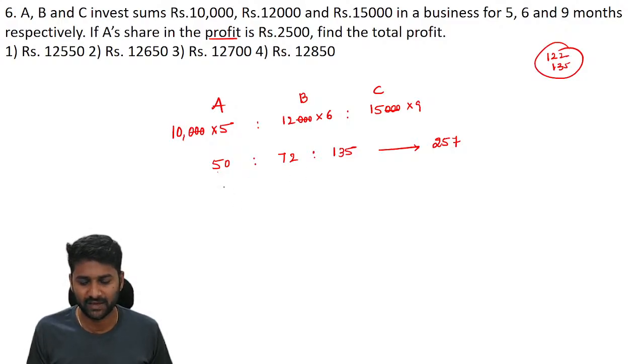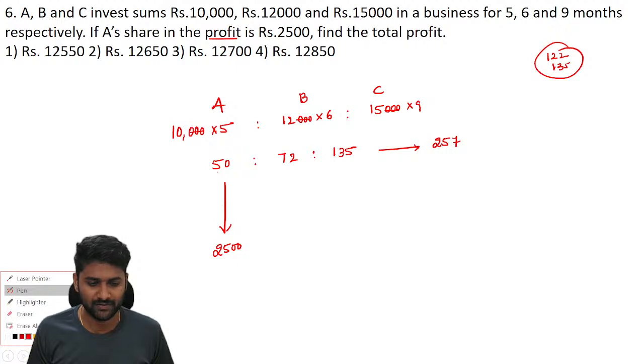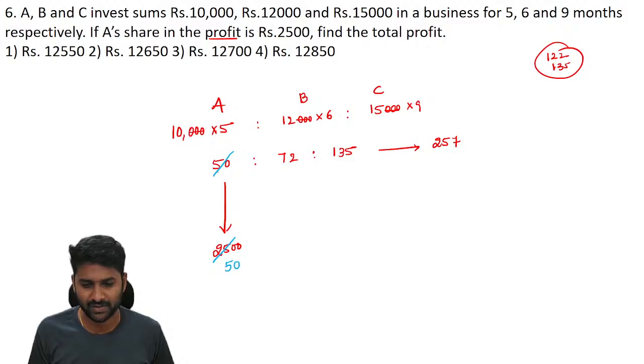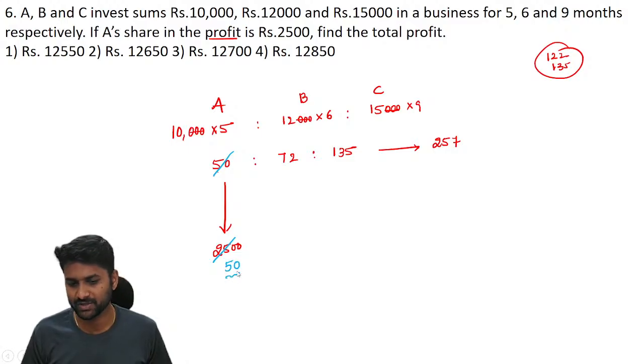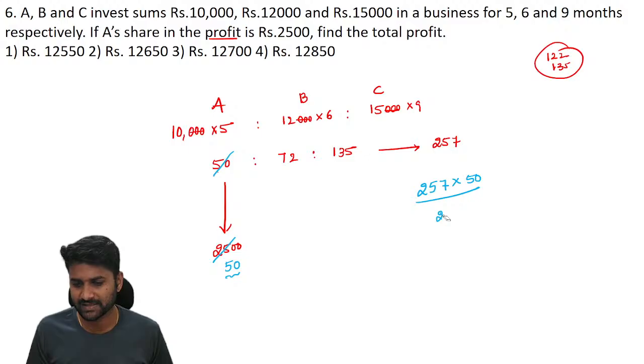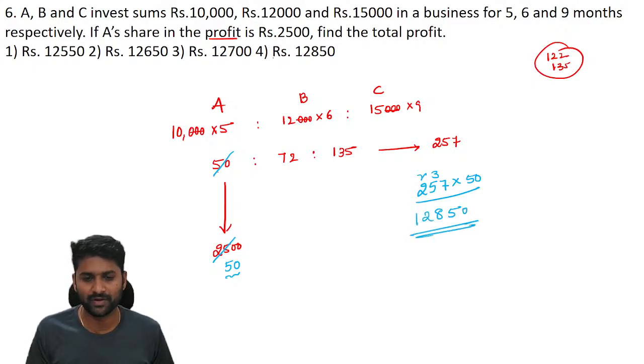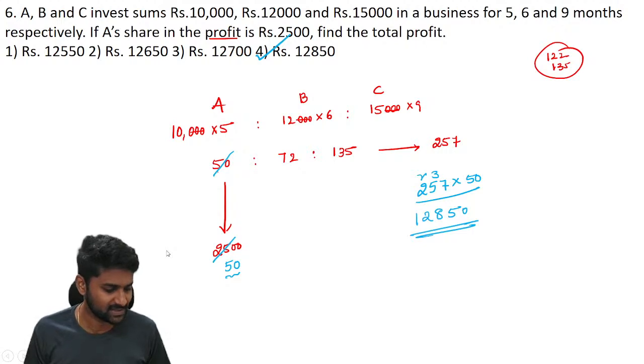And they clearly mention that if A receives 2,500 out of the total profit, what is the total profit? Now understand the simplification here. So 50 units becomes 2,500, so each unit is 50. Now the total profit is 257 units, so 257 is multiplied by 50. 7 into 5 is 35, 5 into 5 is 25, 28, and 5 into 2 is 10, 12. So the total profit in the business is 12,850, which is the correct answer.